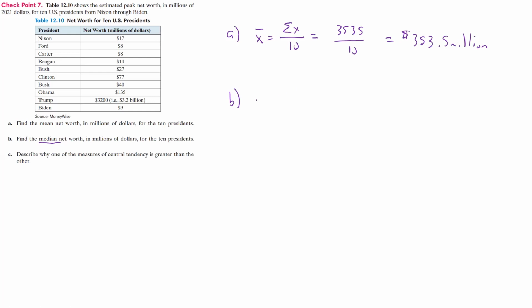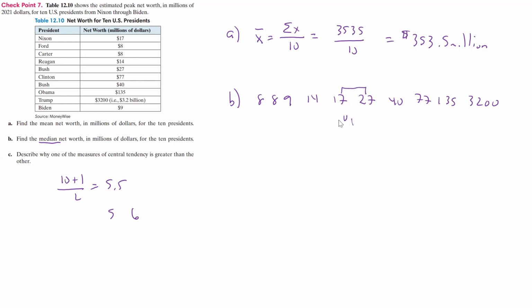Well, now we have to put it in increasing order. So that would be an 8, then an 8, then a 9, then a 14, then a 17, then a 27, then a 40, a 77, the 135, and then our outlier there at 3,200. We have 10, so remember that's 10 plus 1 divided by 2, so that's 5.5. So we need to look at position 5 and position 6. So 1, 2, 3, 4, 5, and 6. We want those two.